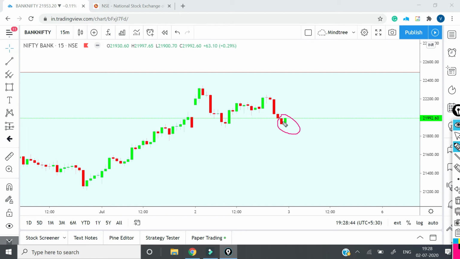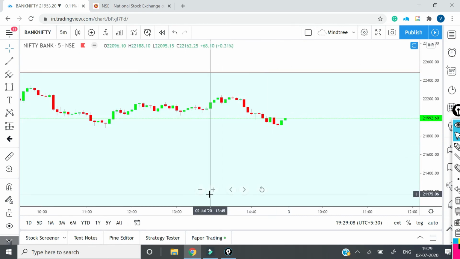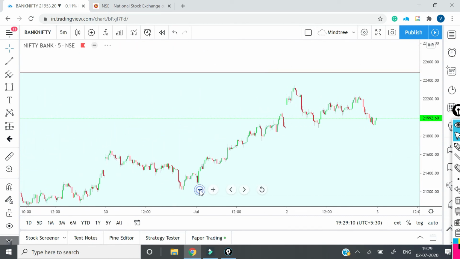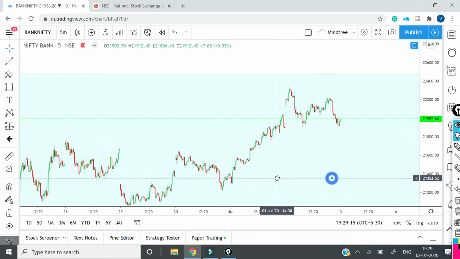If tomorrow we get a green candle from here, we will go for a buy. This is our first target, this is our second target, this is our stop loss. But if a red candle gets started, then we will go for a sell. So in 15 minutes there is some sort of reversal showing to us, but everything is within this big box which you see. The price has been hovering within this range for the last 7 days.